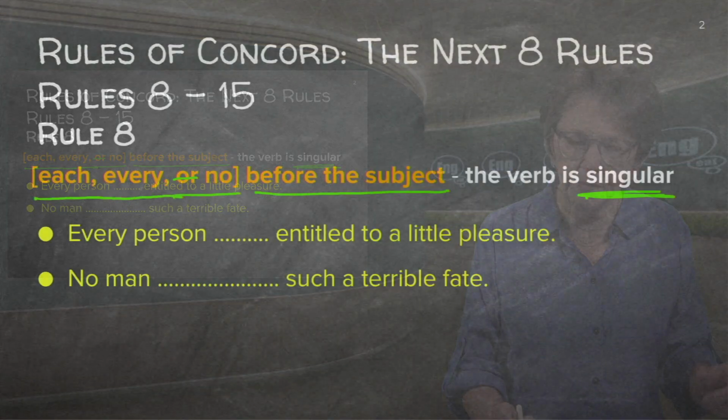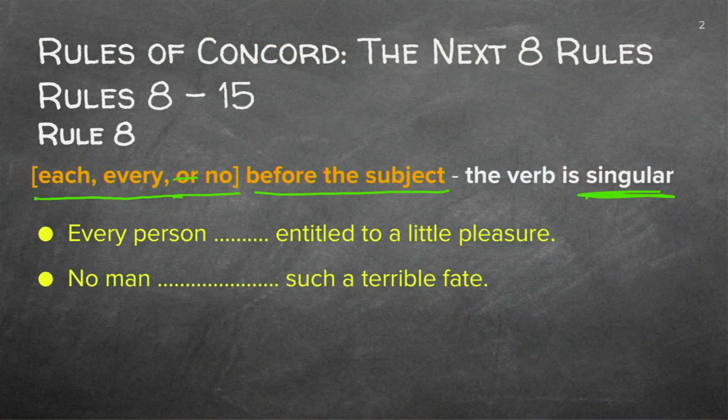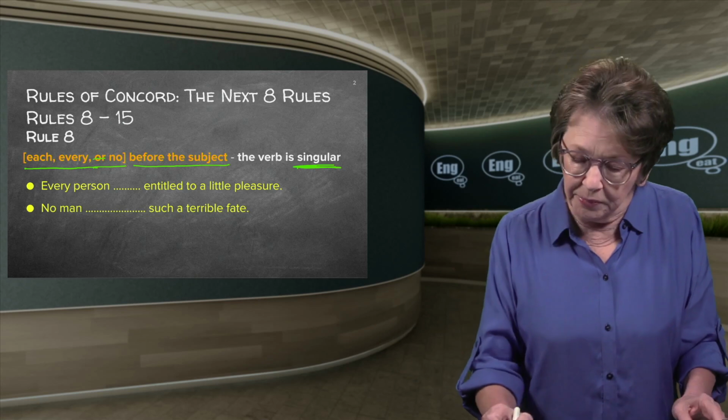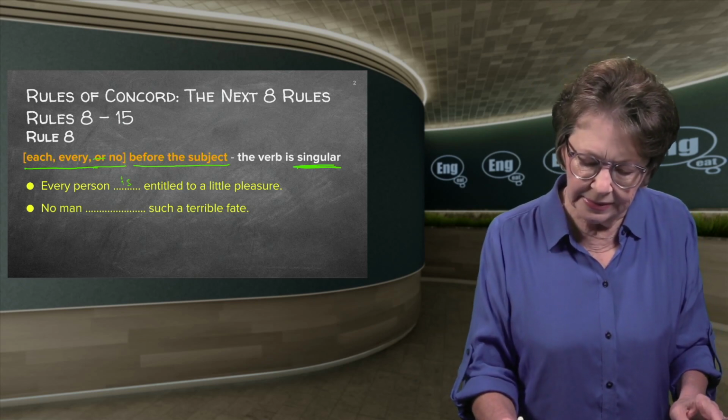Okay? So every person, in any case, if you see the word everybody, everyone, every single person in the world, if you see the word every, think singular, please. Something just to remember.